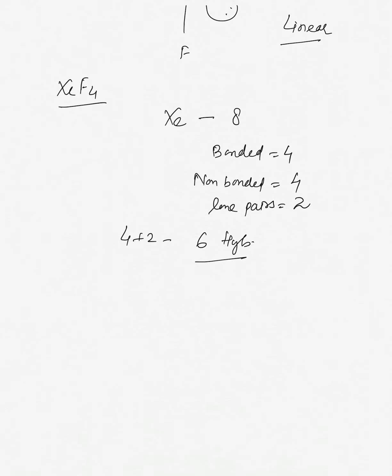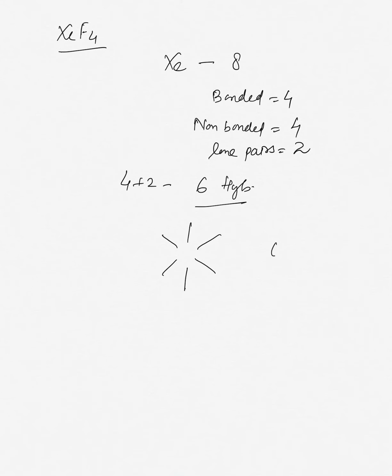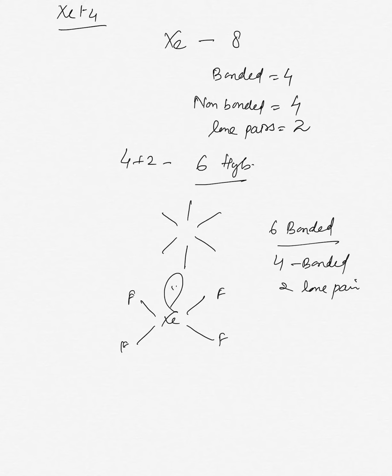It means 6 is regular, and this is the shape of 6. But if 6 are bonded, then this is the shape. But we have here 4 bonded and 2 lone pairs. So the shape will be like this: xenon, fluorine, and the 2 lone pairs are there far away from each other.